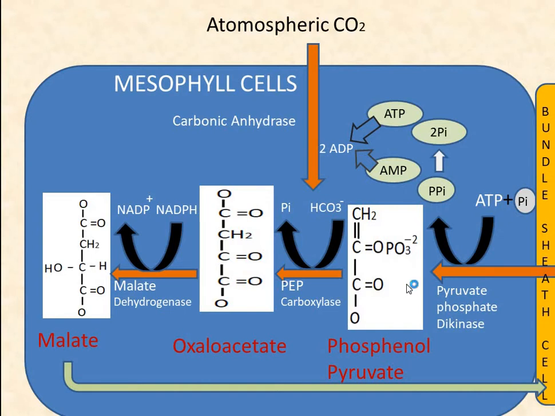This transport process generates a much higher concentration of CO2 in the bundle sheath cells than would occur in equilibrium with the external atmosphere. This elevated concentration of CO2 at the carboxylation site of Rubisco results in suppression of the oxygenation of ribulose 1,5 bisphosphate and hence of photorespiration. This pathway was discovered in the tropical grasses, sugarcane, maize, etc.